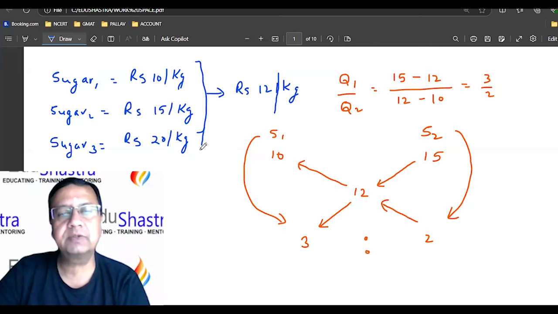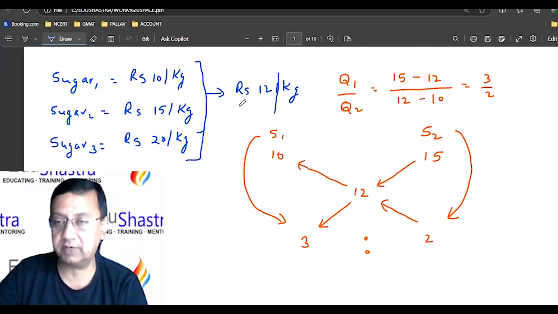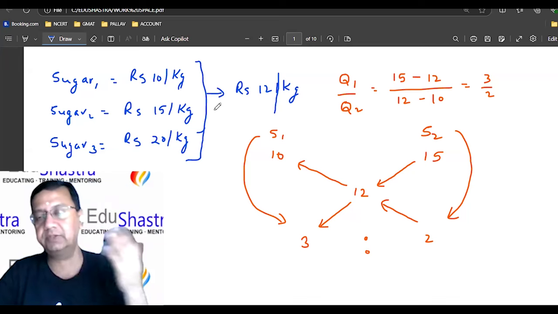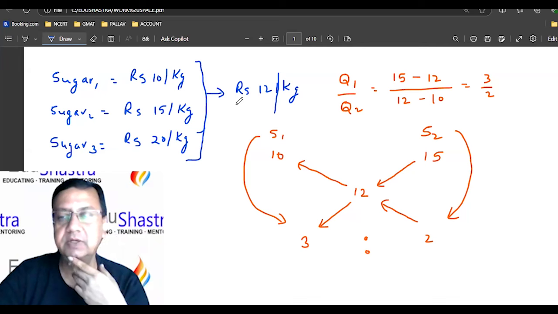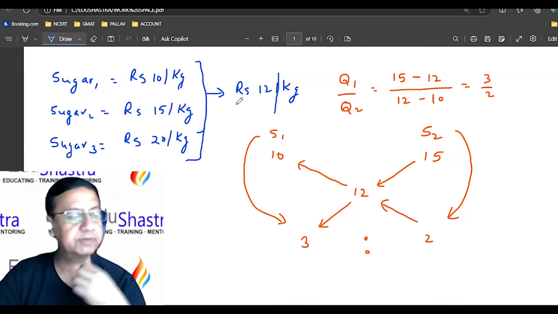I want to mix all three, and I want the average price after mixing the three different types of sugar to be rupees 12 per kg. So tell me, what is the ratio of sugar 1 to sugar 2 to sugar 3? In what ratio should I mix all three different types of sugars?